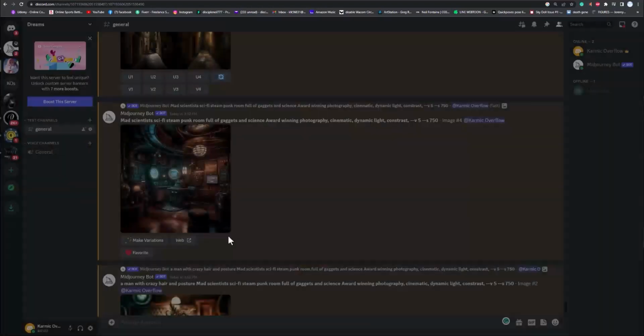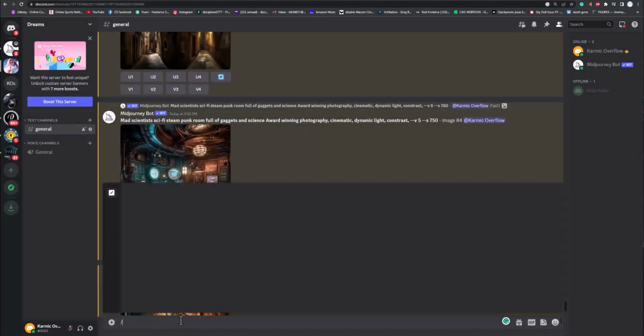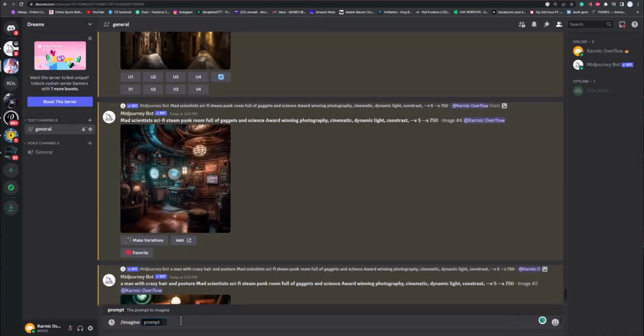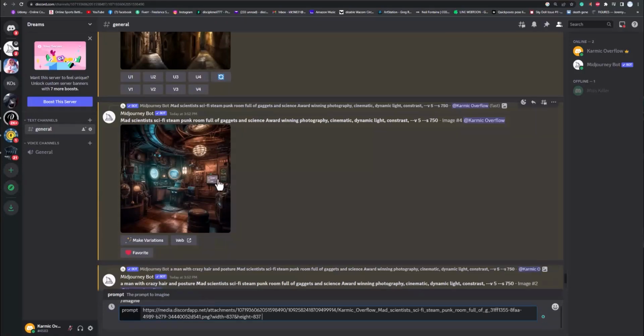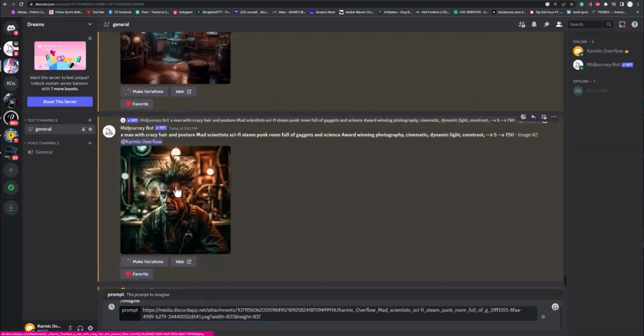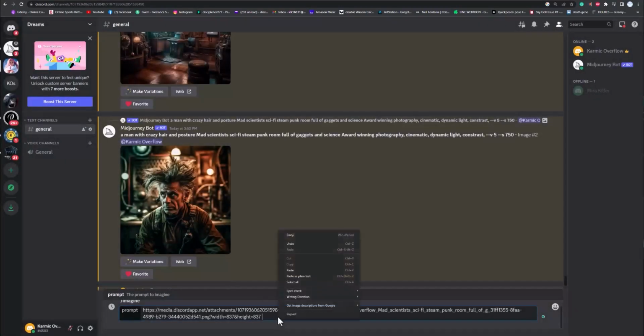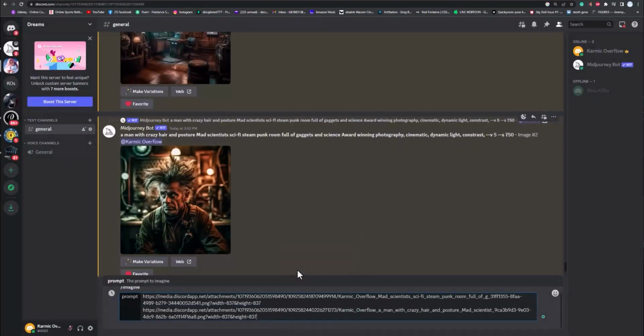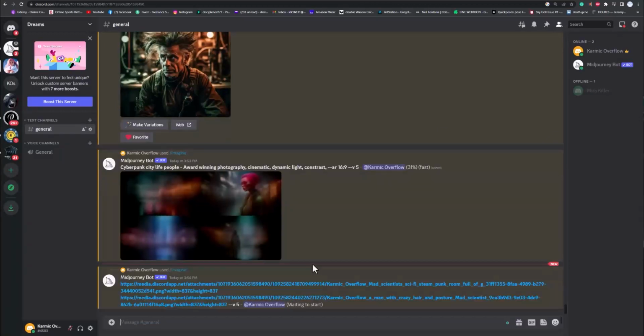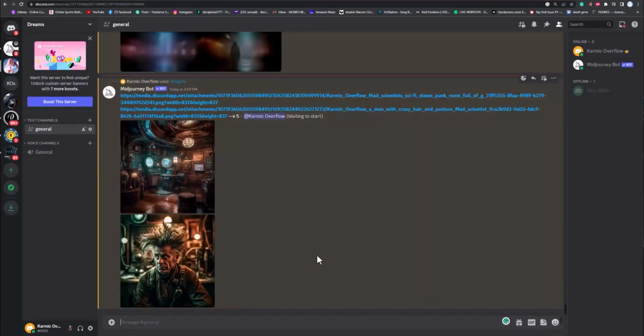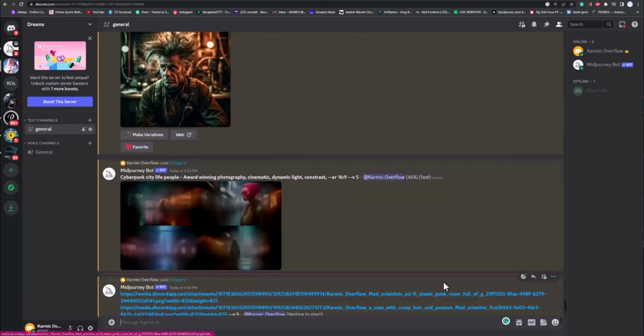So let's copy that address, go to our prompt, /imagine, paste that, hit space, grab this one here, right click, copy image address, and honestly we're just mixing these two photos, so there's no reason to even type anything. Hit it and it's going to blend those two photos together for us. So we'll let it do that while we wait for this one as well.